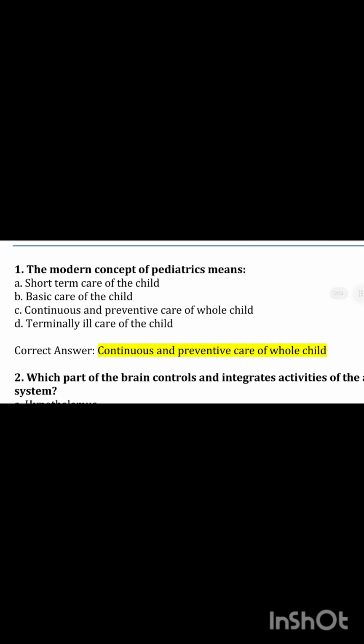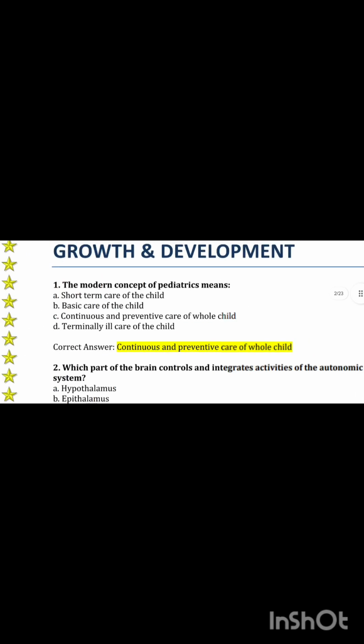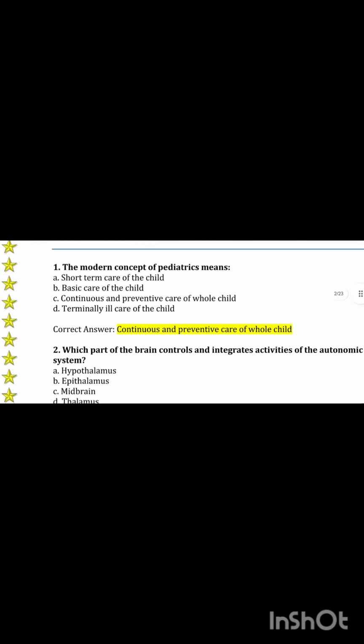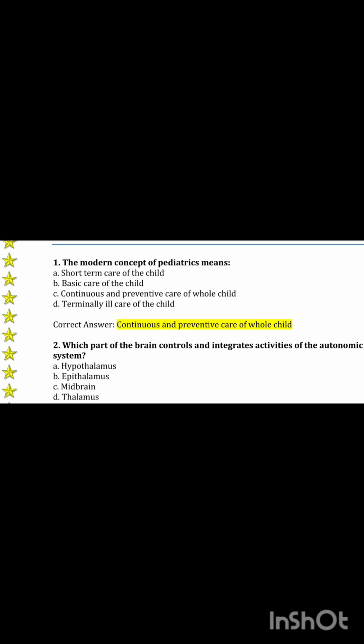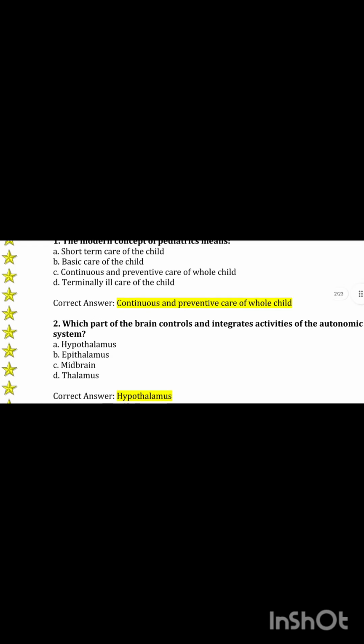Next question: which part of the brain controls and integrates activities of the autonomic nervous system? Option A, hypothalamus. Option B, epithalamus. Option C, midbrain. Option D, thalamus. Option A is the correct answer for this question.